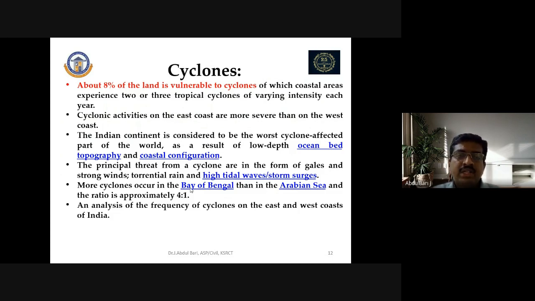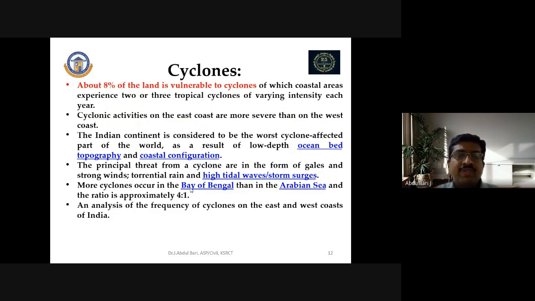If we consider the Indian continent, it is the worst cyclone-affected part of the world as a result of the low-depth ocean bed topography and coastal configuration. The principal threats from cyclones are gales, or strong winds, torrential rainfall, and high tidal waves or storm surges. Most cyclones occur in the Bay of Bengal rather than the Arabian Sea. As I already said, most cyclonic activity occurs on the east coast rather than the west coast, and the ratio is approximately 4 to 1.